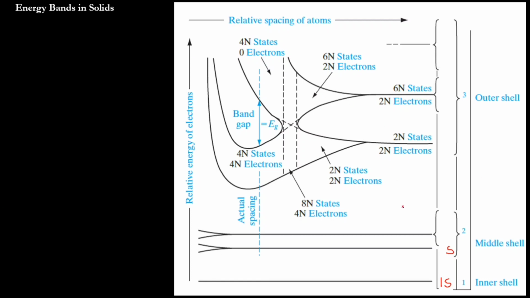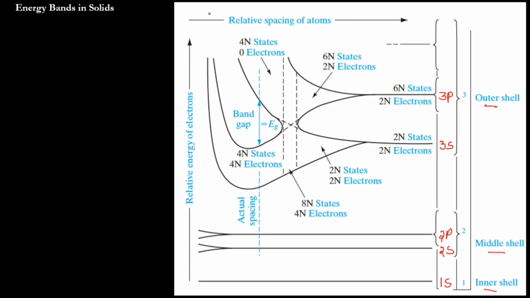So this is 2s, 2p. This is my 3s. This is 3p. That's what is represented here. Both are 3, these both are 2, and this is 1. So inner shell, middle shell and outer shell.